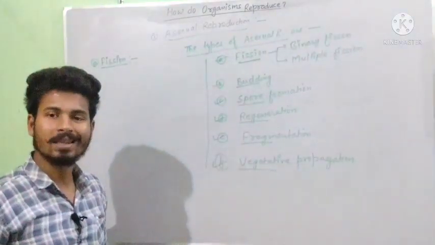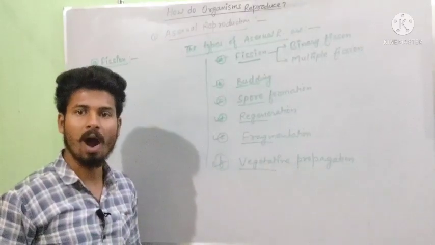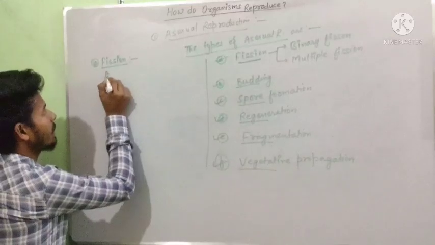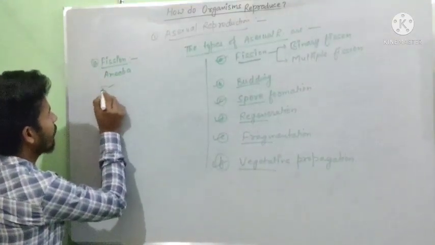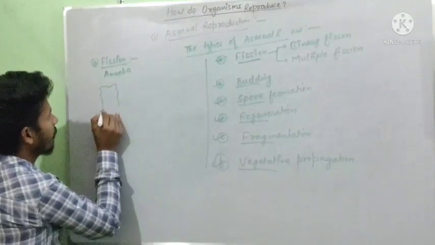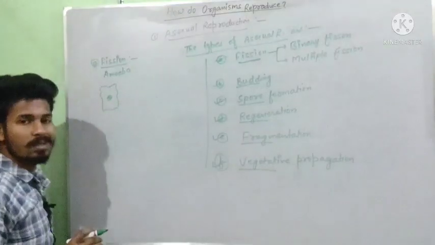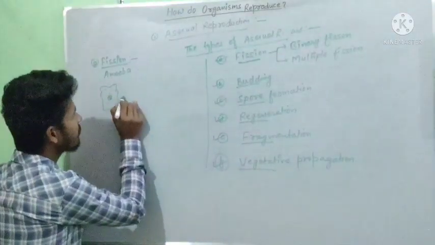Now we will see how fission occurs in an organism, how it works. We will take amoeba as an example. Now we will take a rough diagram of amoeba. This is the rough diagram of amoeba. It divides by